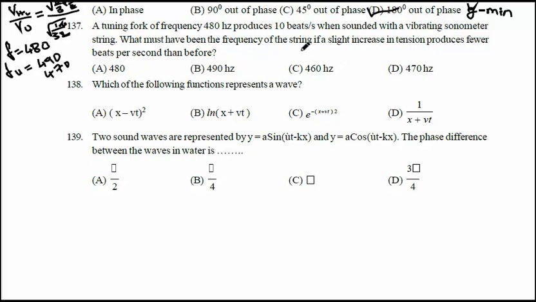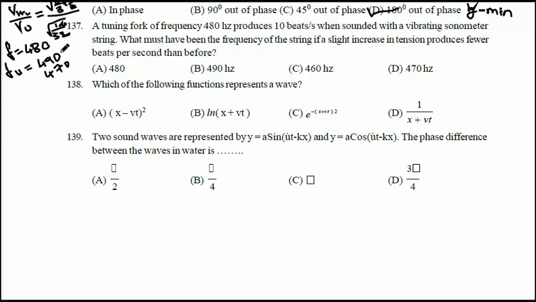If the tension in the string is slightly increased, the frequency of the string slightly increases. The increase in tension makes the frequency of the string increase, and it produces fewer beats, which means beats are decreased. So to decrease the beats, we have to select either 490 or 470.